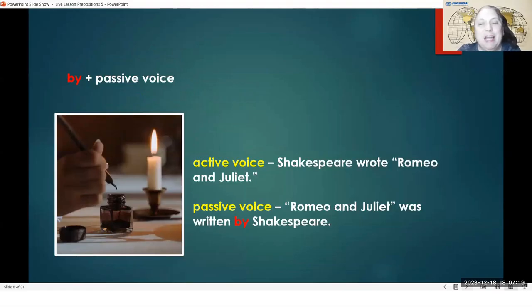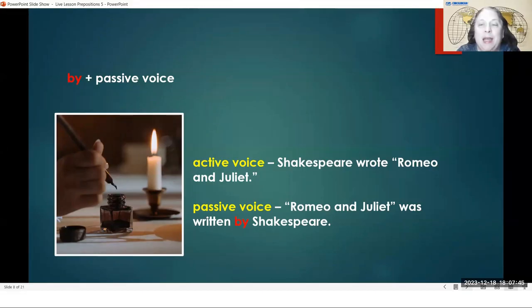Okay, so here is the second use of our preposition, by. We had by for a mode of travel, and now we're going to have by with the passive voice. If we use the active voice, we say a sentence like, Shakespeare wrote Romeo and Juliet.